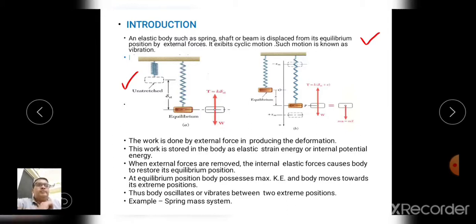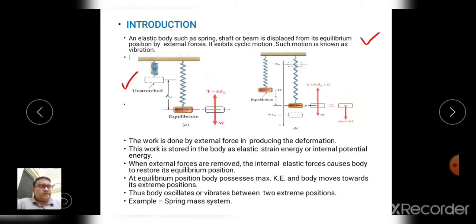The body should be elastic and it should be displaced from its mean or equilibrium position. Then only can vibration be generated in the body.